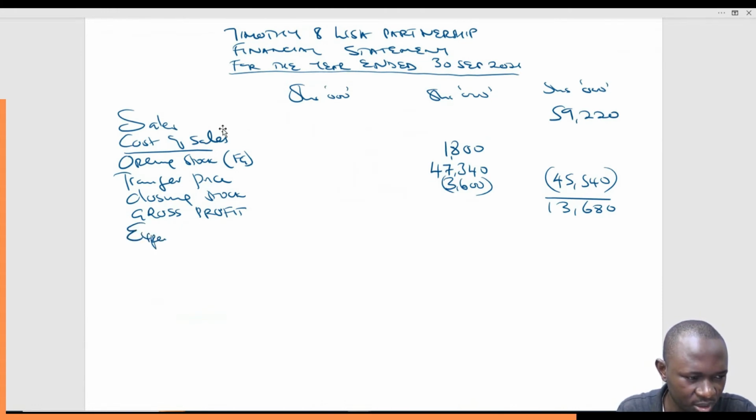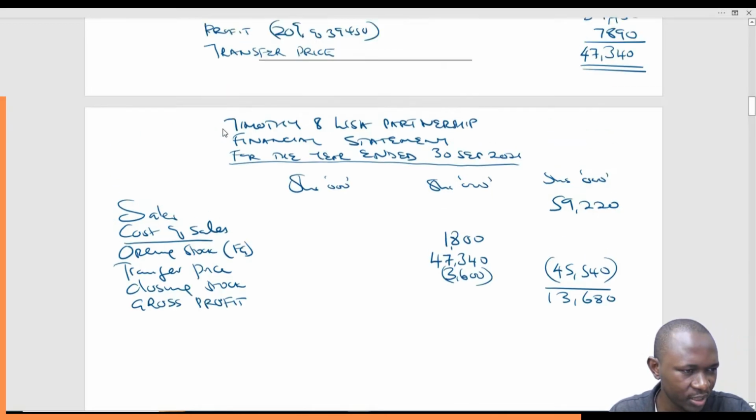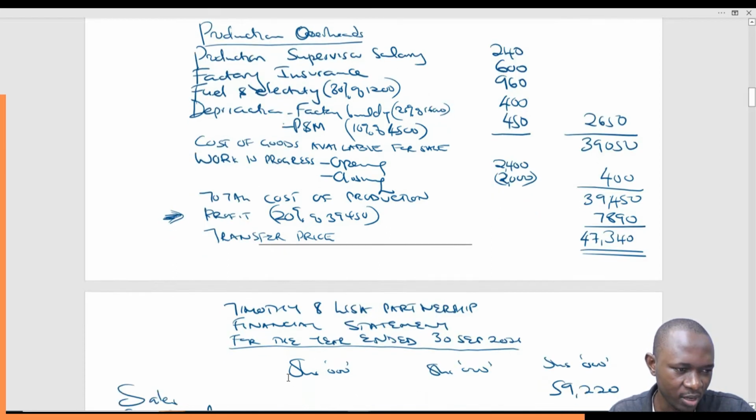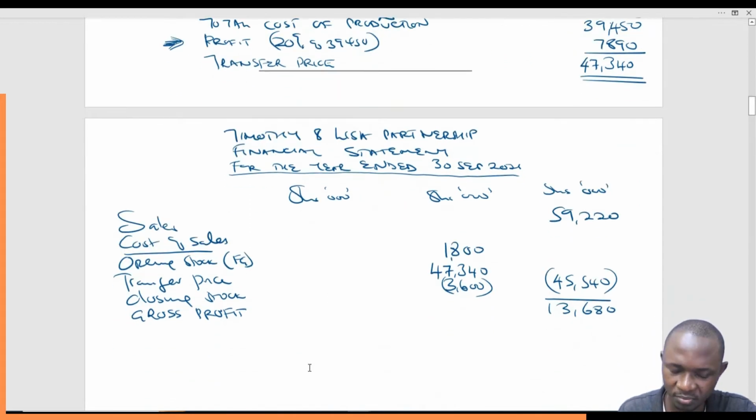Less expenses and losses. Oh, there's something we're almost forgetting. There is an income, which is very important. This one. Where is it? This one must be factored here, because now we are working on profit and loss. So this must be captured here.